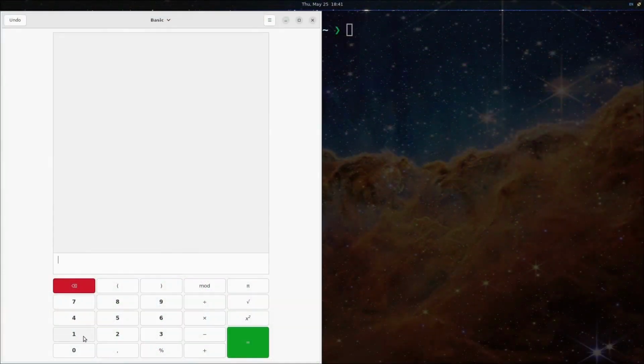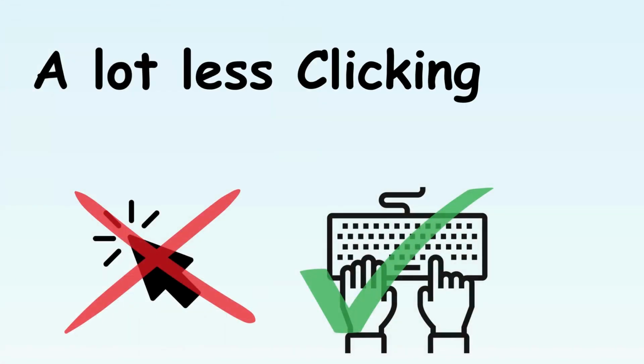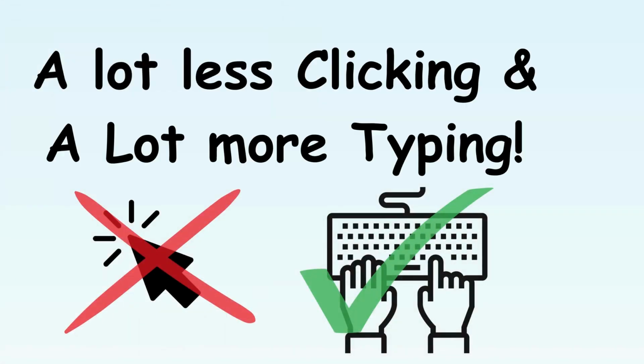So instead of a fancy calculator like this, you would do all your calculations on the command line like this. So there was a lot less clicking and a lot more typing in those days.